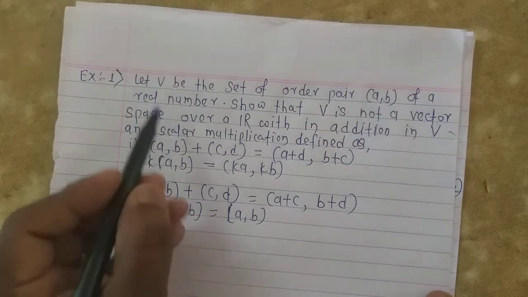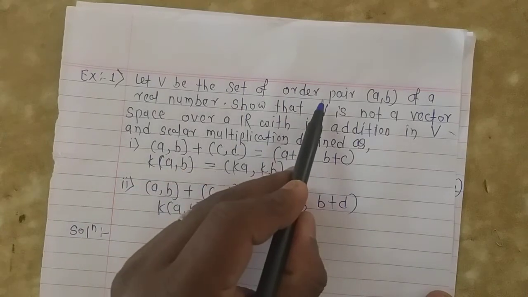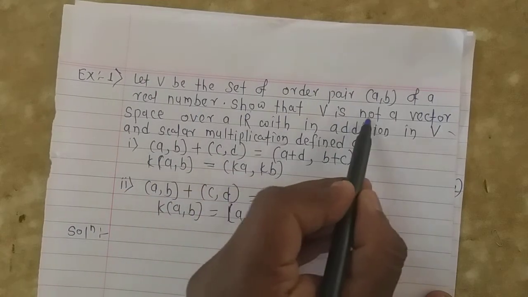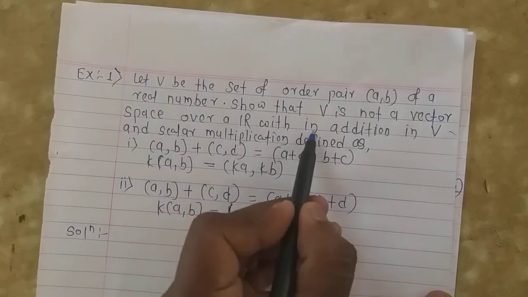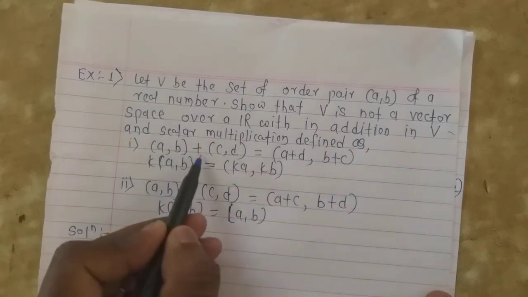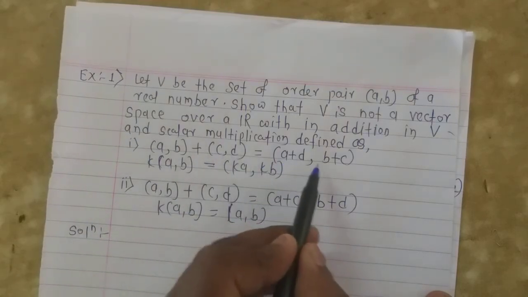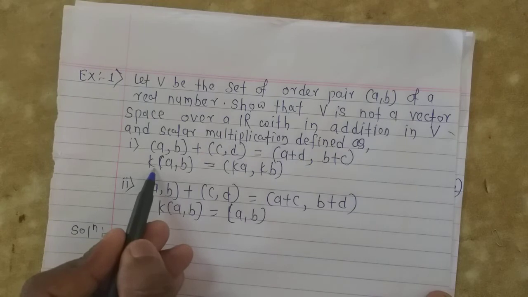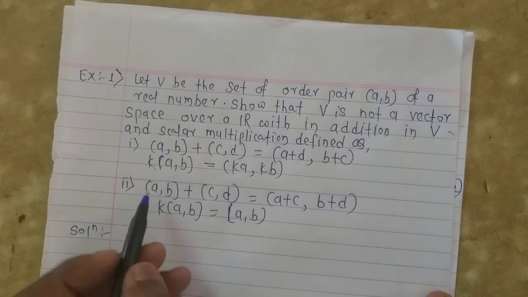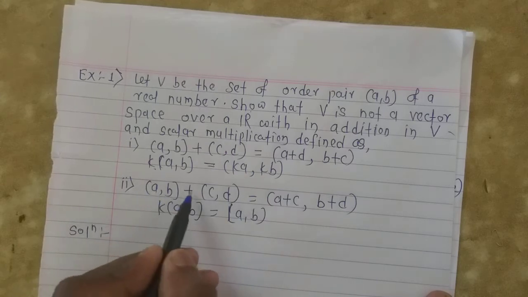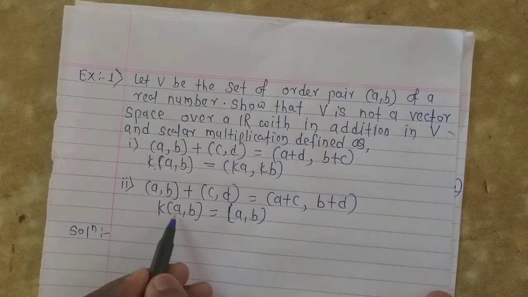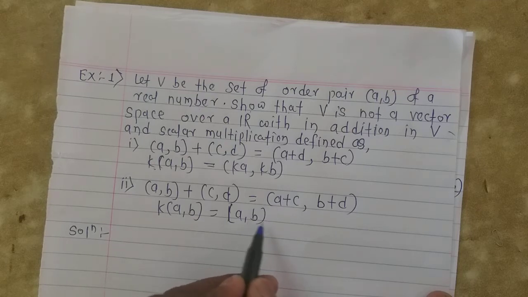The first problem: let V be the set of ordered pairs (a, b) of real numbers. Show that V is not a vector space over R with addition in V and scalar multiplication defined as follows. First, (a, b) + (c, d) = (a + d, b + c), and k(a, b) = (ka, kb). And second, (a, b) + (c, d) = (a + c, b + d), and k(a, b) = (a, b).